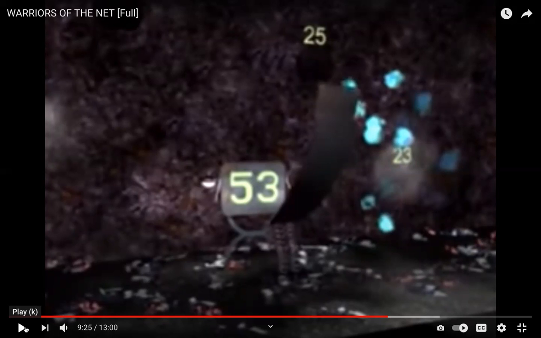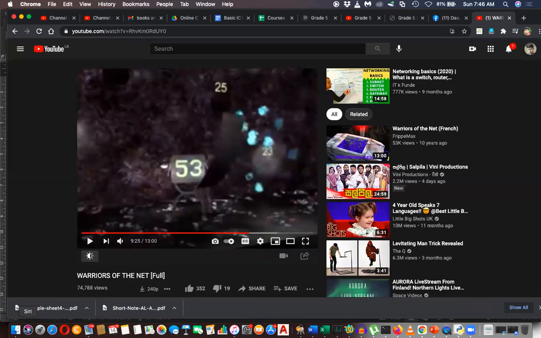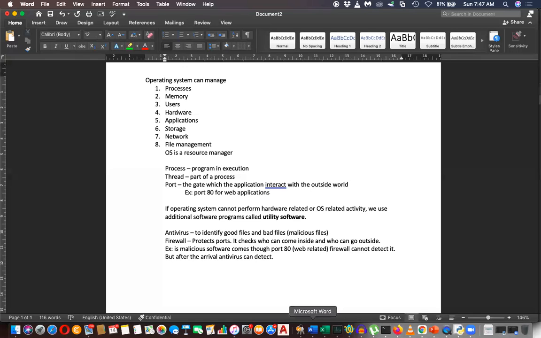It will check the people who come in from the outside world, and it will also check the people who go out to the outside world, whether they follow the proper guidelines, whether they are legitimate requests. But it cannot see what's inside, whether this file is a virus or not. To do that, you have something called antivirus. So please remember these things.